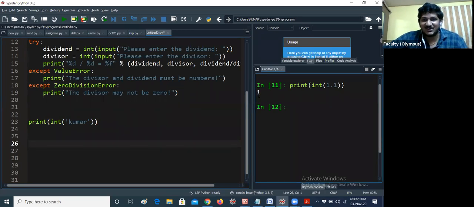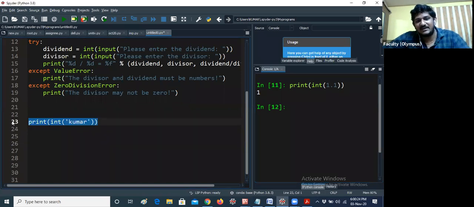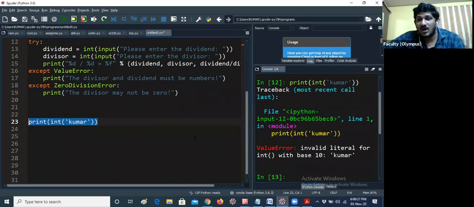Yes, it is an error now. Okay, so let me run this program. What type of error is it getting here? Value error. So this is called value error.